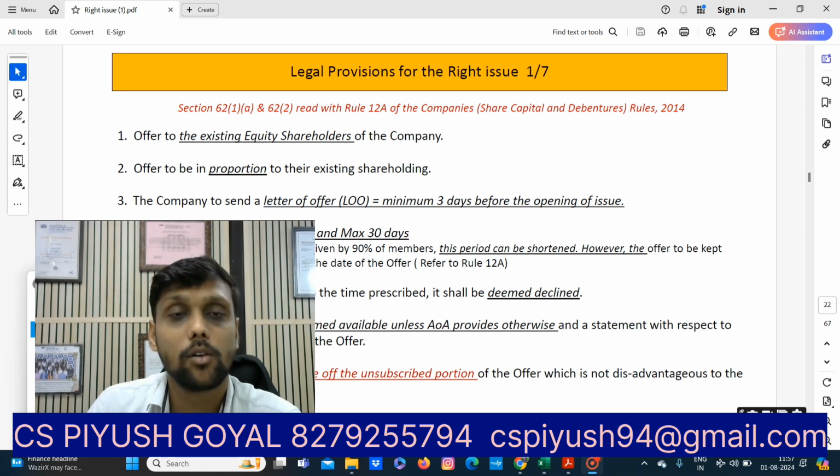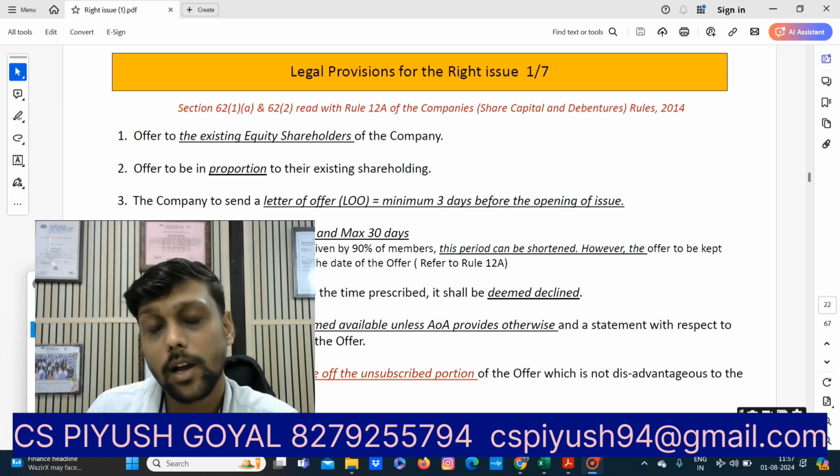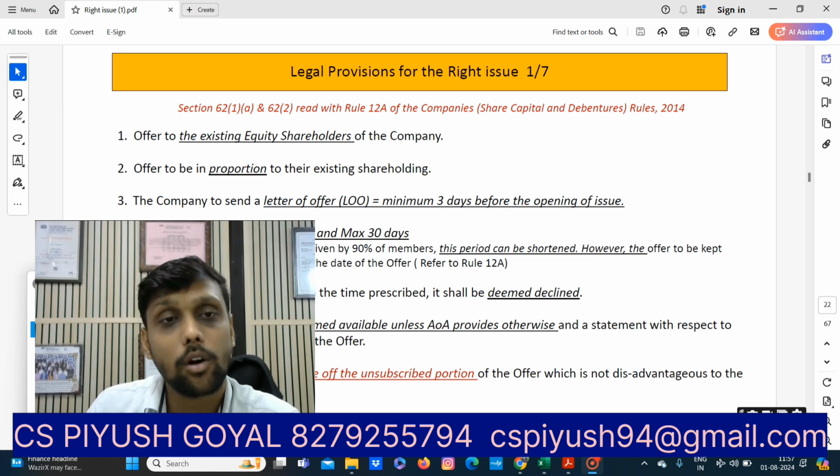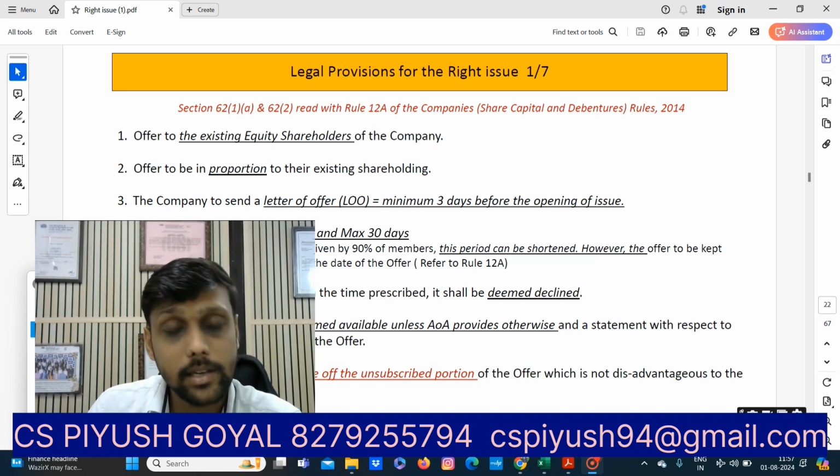First of all, you will send an offer letter to the existing shareholders of the company. On the basis of the offer letter received by the existing equity shareholders, the shares will be offered proportionately as per their existing shareholding.